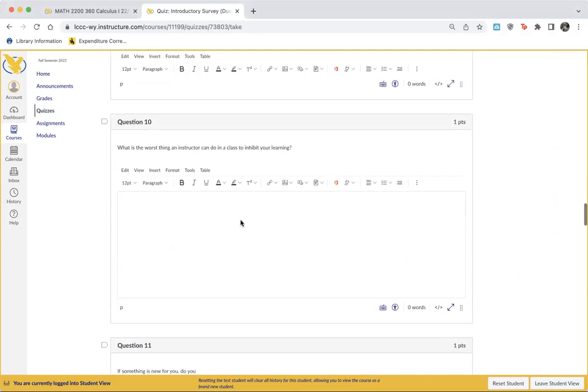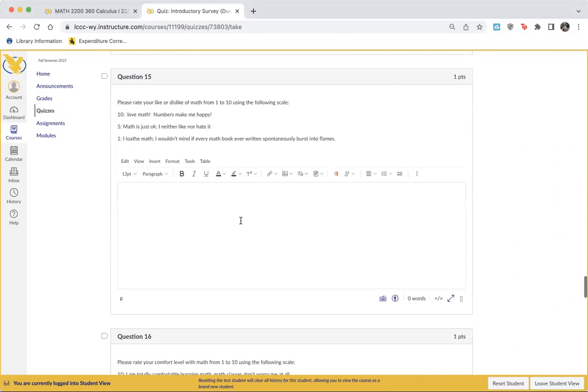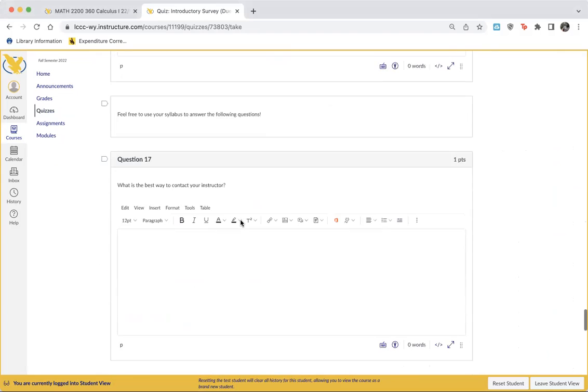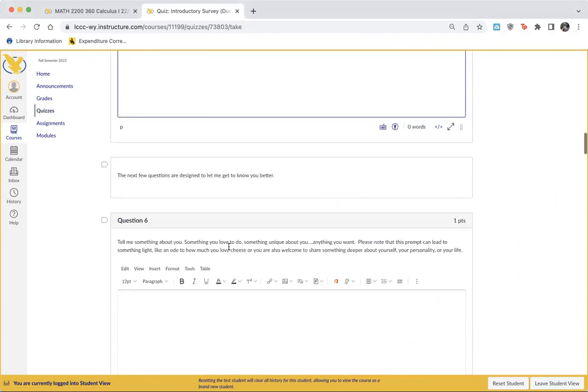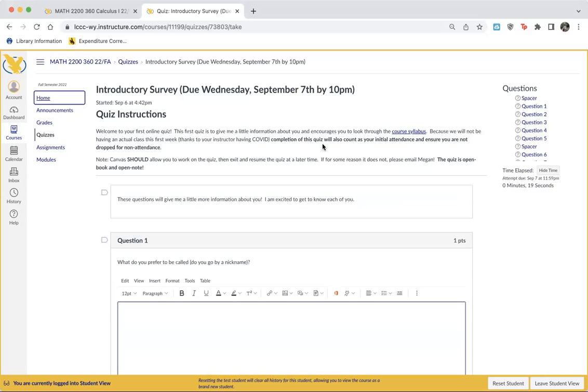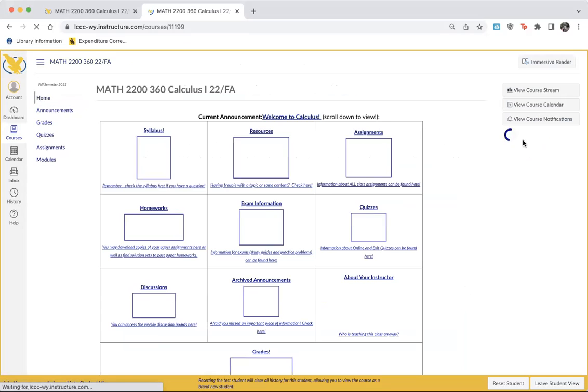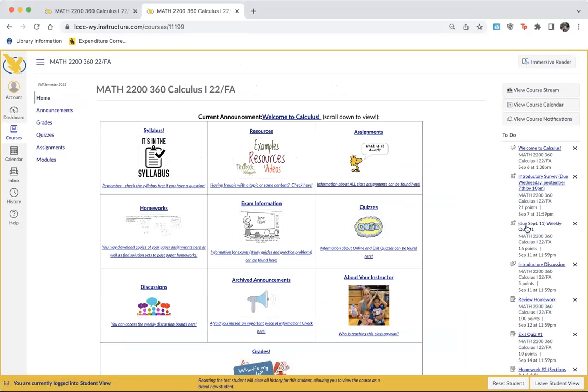The last couple of questions do ask you to look at the syllabus. I just want to make sure that you're looking at that. So the last couple of questions ask you to look at the syllabus, but not so bad there. So announcement, introductory survey. And then our first weekly quiz.